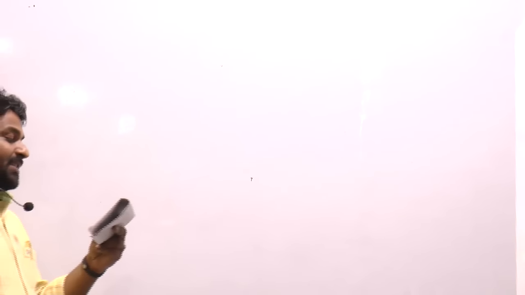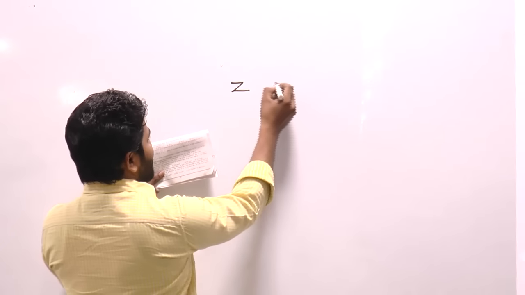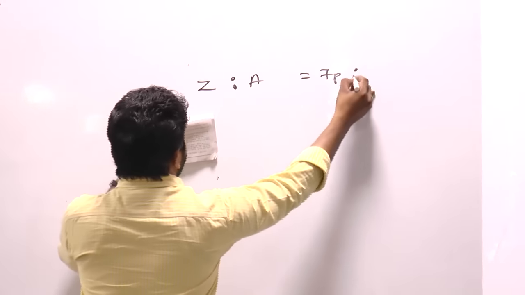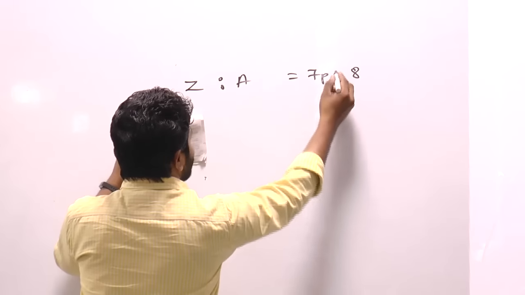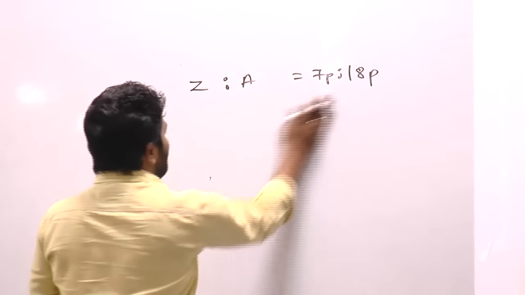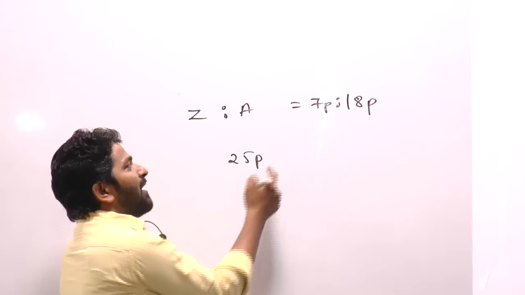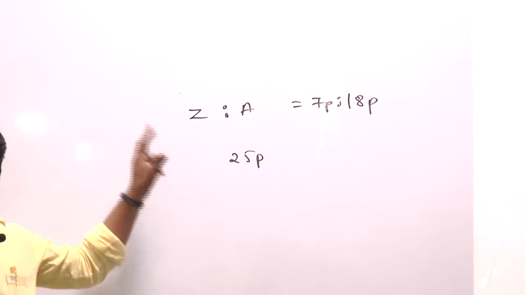Now, sum of ages of Leo and Amy is given as 60 years. Zach is 10 years younger to Leo. In terms of number of parts, Zach age is 7 parts and Amy age is 18 parts. Total number? 25 parts. 25 parts is sum of ages of Zach and Amy.